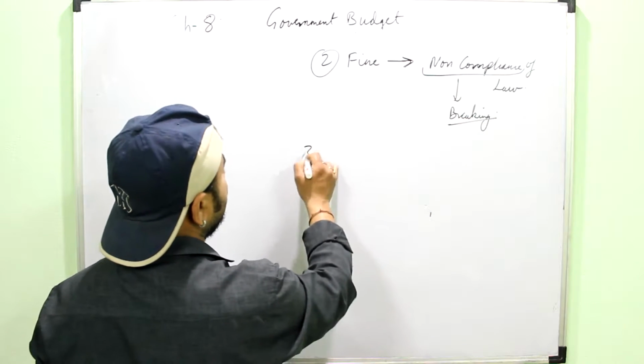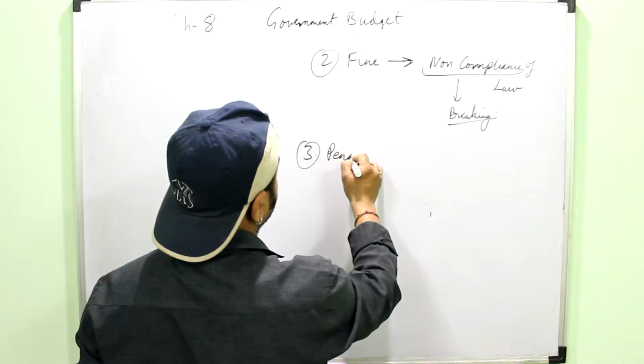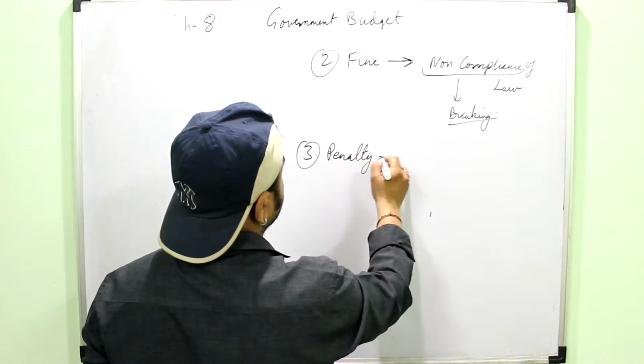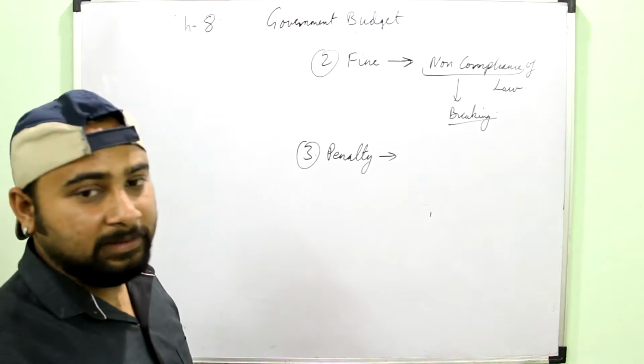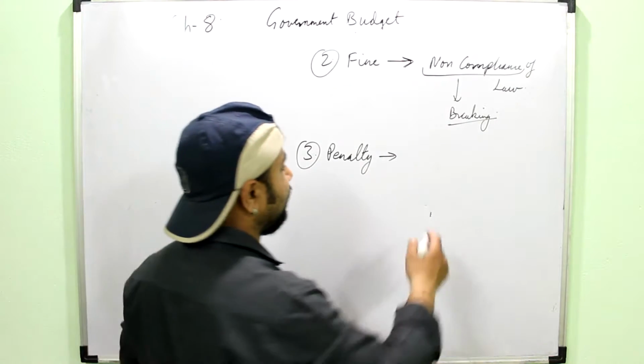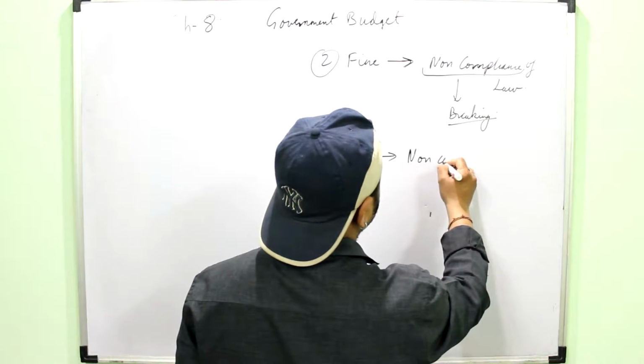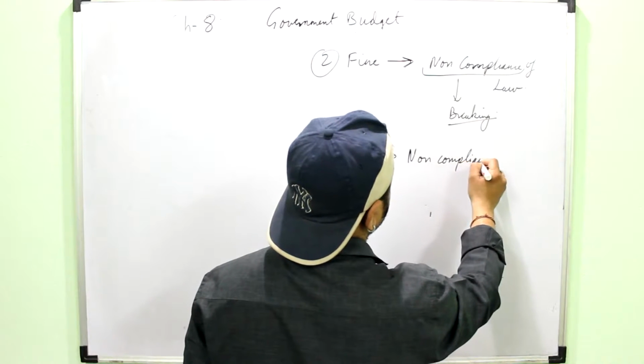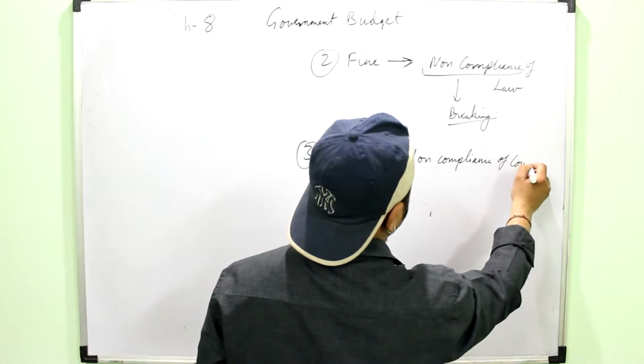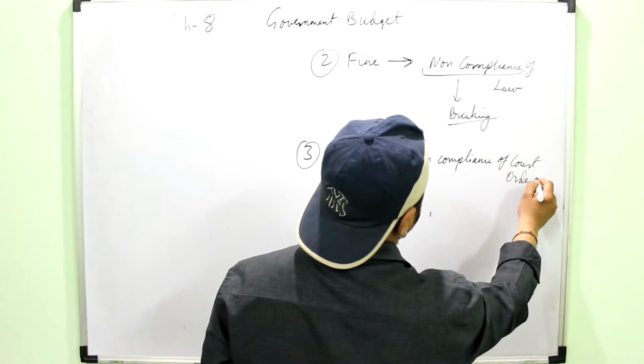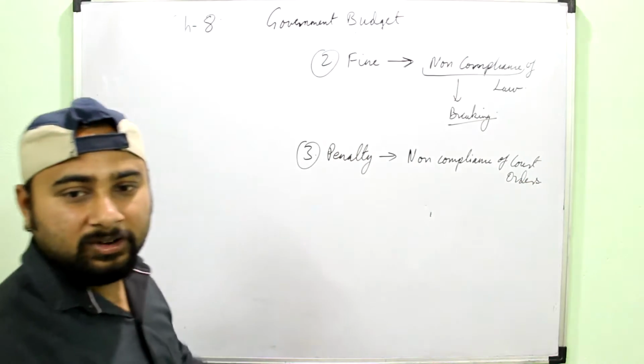Then third is penalty. You may think that penalty and fine are the same, but technically penalty is a little different. Penalty is for non-compliance of court orders, meaning if you do not follow the orders of the court.